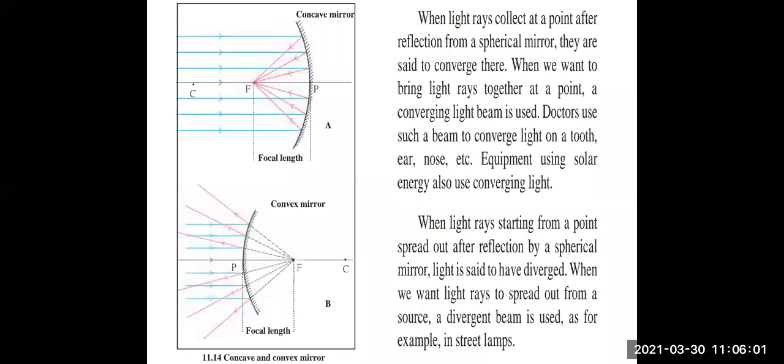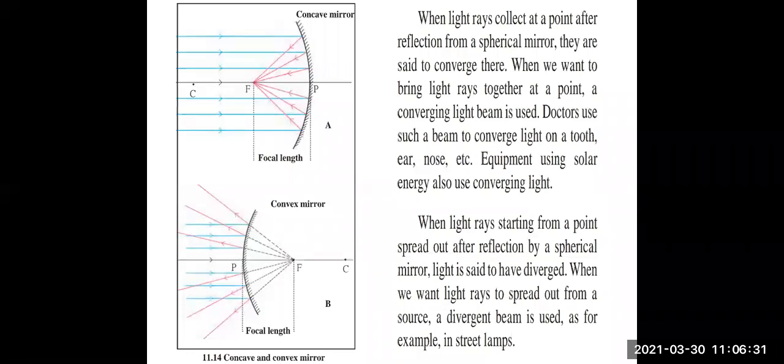ENT specialists, the doctors who deal with ear, nose, throat, use this type of beam. Whereas in convex mirrors, when light rays starting from a point spread out after reflection by a spherical mirror, light is said to have diverged.